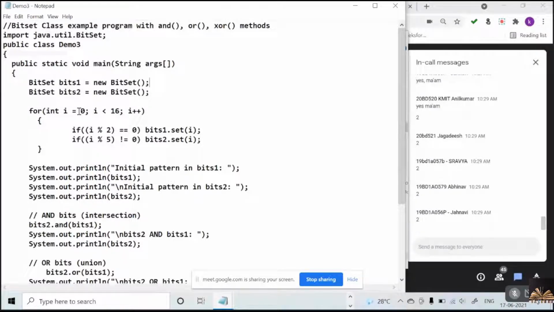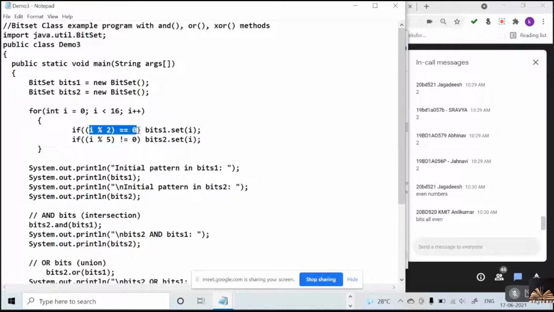2 bitsets. And if you consider this for loop, what elements are going to be set in bitset 1? All even numbers. Very good.